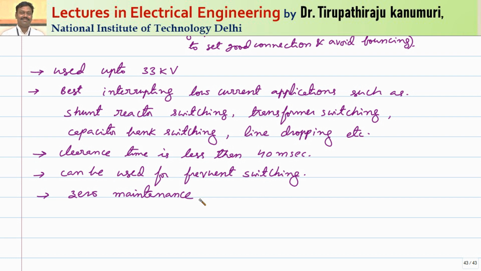That means this is mainly used in applications where frequent operation is required, and particularly for operating the capacitor bank. We have already seen that in capacitor switching, at the time of opening the circuit breaker, the voltage rises to an extremely high value, and that may lead to breakdown of the dielectric strength. That will not happen in the case of vacuum circuit breakers. So these are particularly used for capacitor switching. So these are the best applications. Nowadays in our country, up to 33 kV for all the remote substations, we prefer to go for vacuum circuit breakers only.